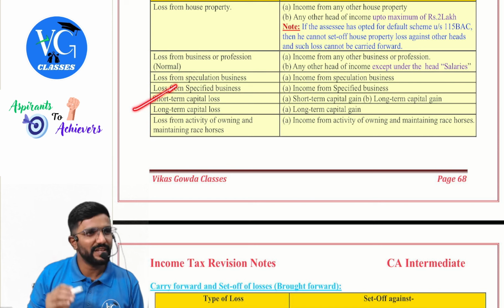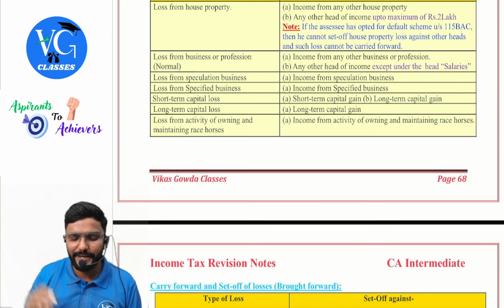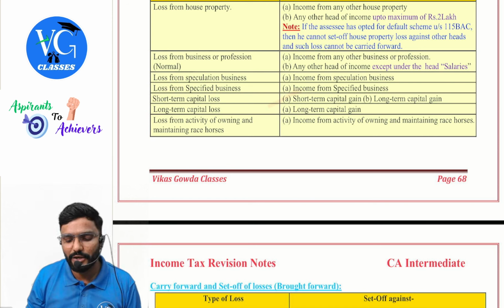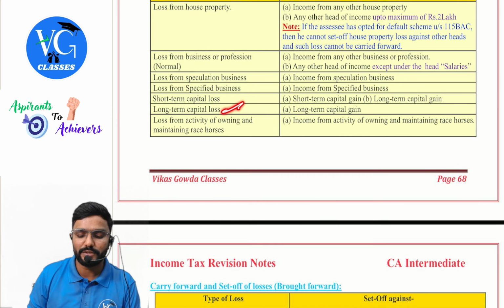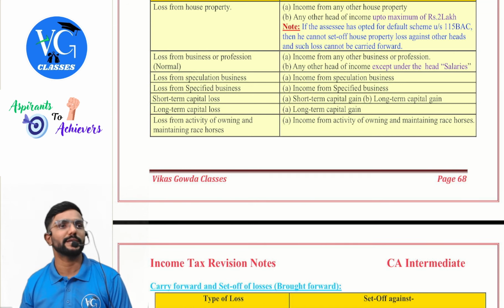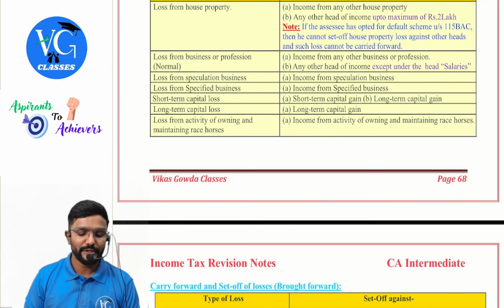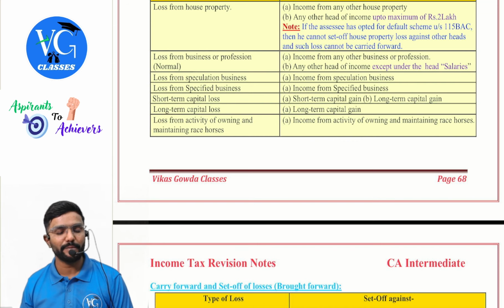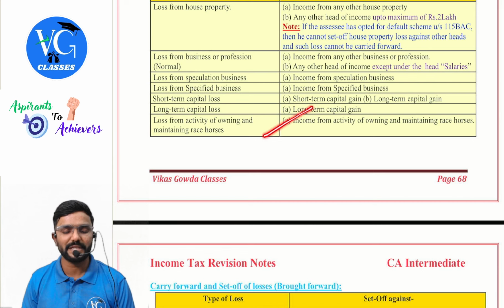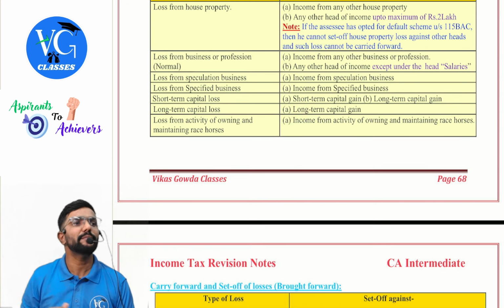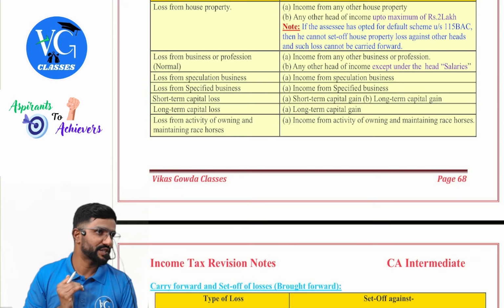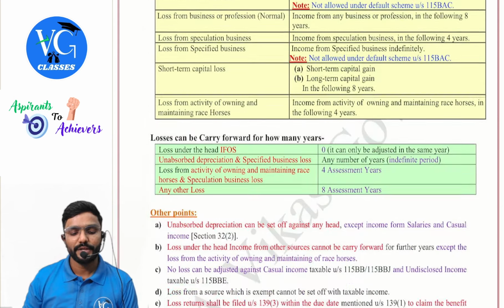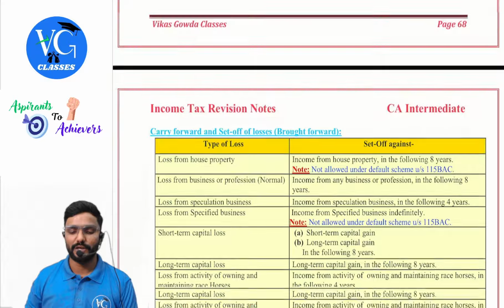Then short-term loss, whether it is current year or brought forward, same treatment. Adjust it first against gain, short-term gain or long-term gain. Then if it is a long-term loss, only against long-term gain. Then if there is a loss from the activity of owning and maintaining race horses, it can be set off only against the same income. I have arranged it in the head order, guys.